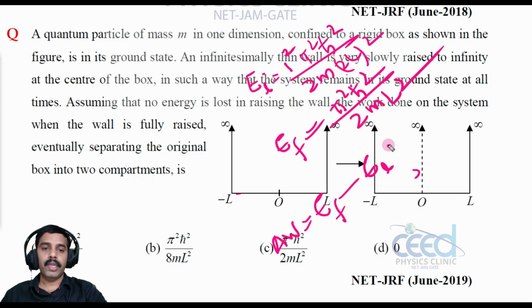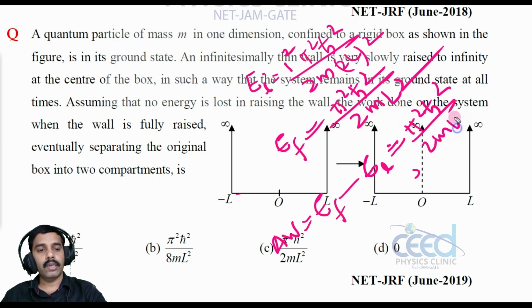So that is equal to pi square h cross square divided by 2m L square minus pi square h cross square divided by 8m L square.